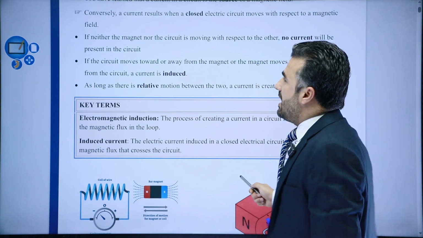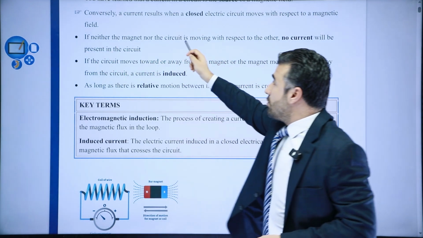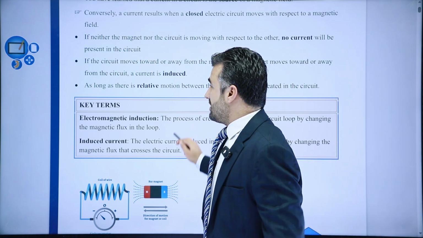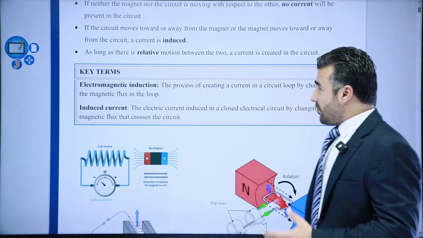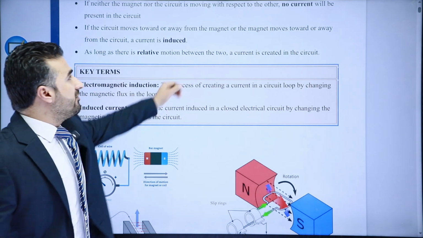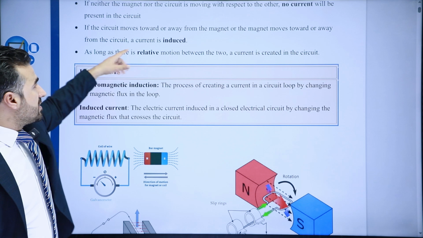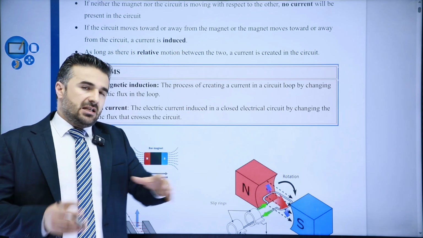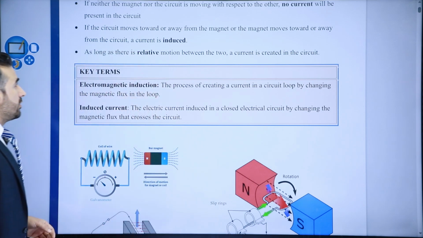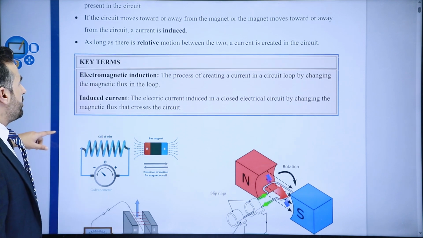through the circuit. This is also very important: if neither the magnet nor the circuit is moving with respect to one another, no current will be induced or present in the circuit. If the circuit moves towards or away, don't forget it. If it moves closer, or towards or away from the magnet, or the magnet moves towards or away from the coil, or the circuit, a current is induced. So we can say, as long as there is a relative motion between the coil and the magnet, there will be induced electromotive force, or induced current as a result of that as well.